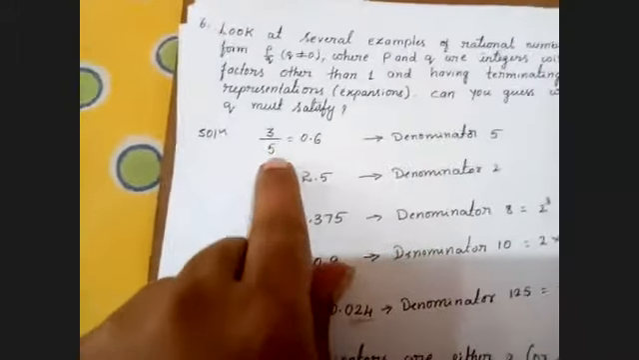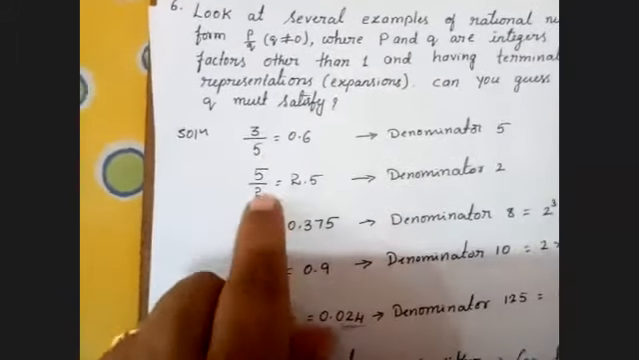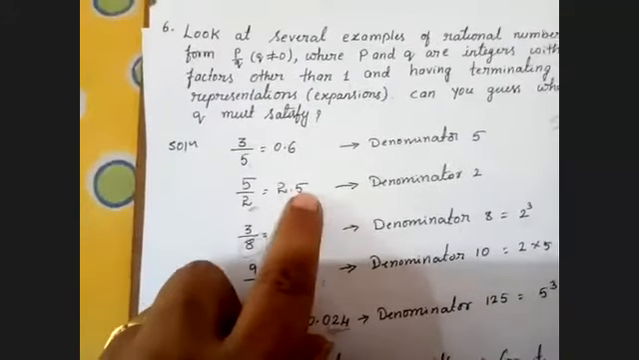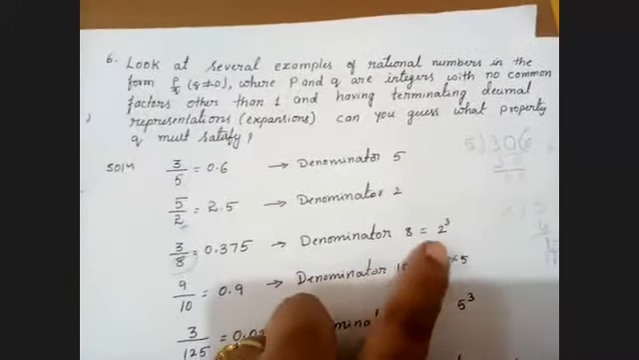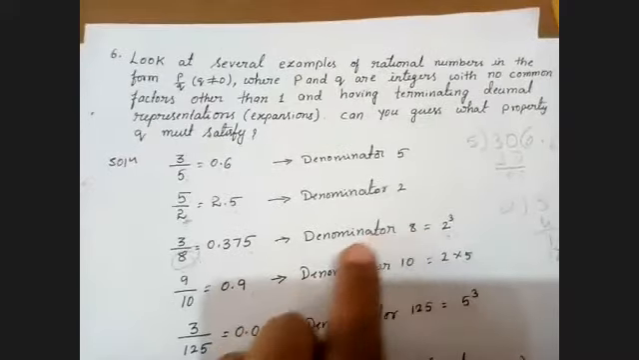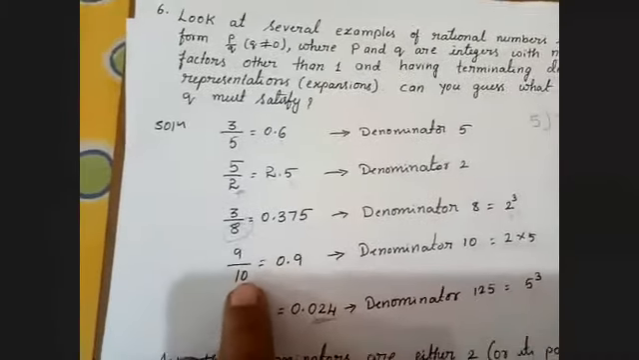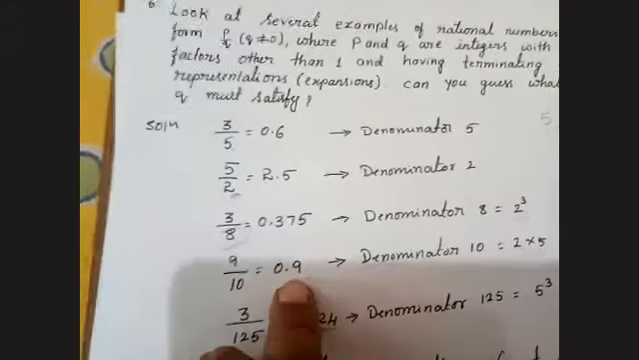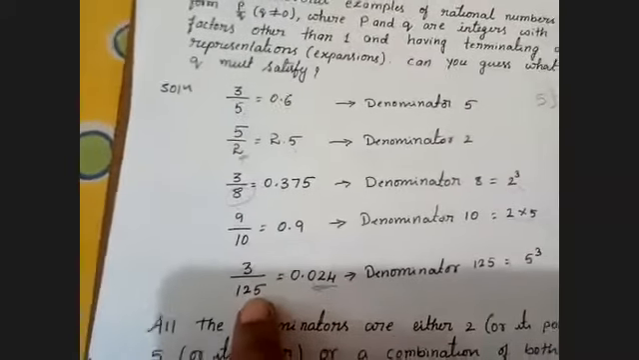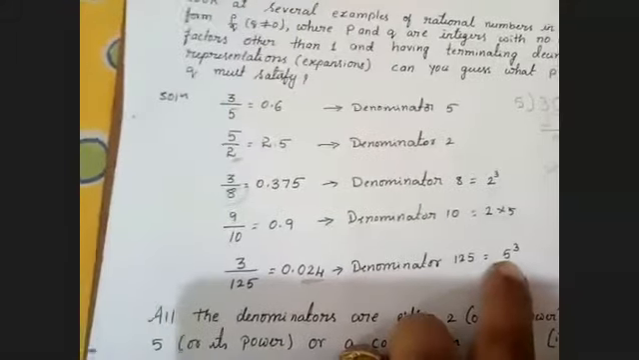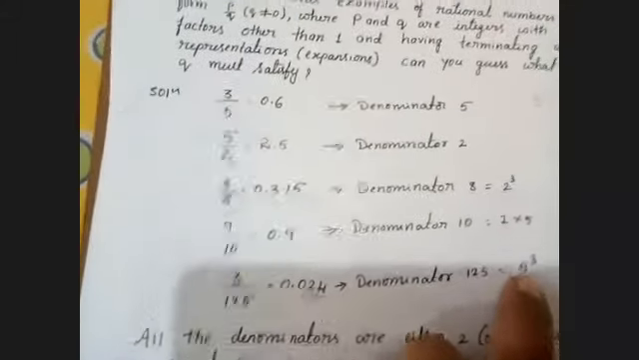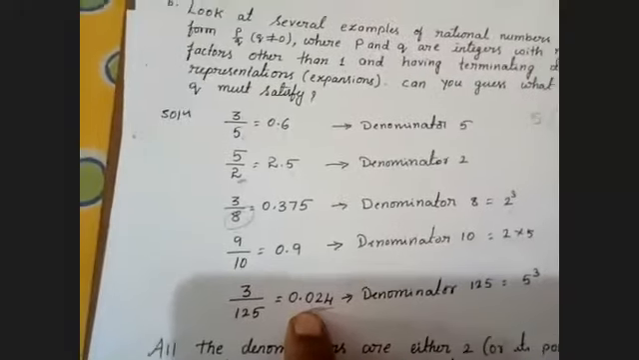If the denominator is 5, it is terminating. If the denominator is 2, it is terminating. If the denominator is a product of prime factors of 2, that is 2 cube, 2 power 5, 2 power 8, it is also terminating. If the denominator is a product of both 2 and 5, that is also terminating. If the denominator is a product of prime factor 5, like 5 cube, 5 power 5, 5 power 6, that is also terminating.